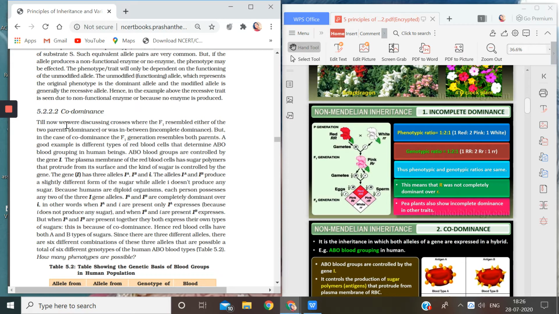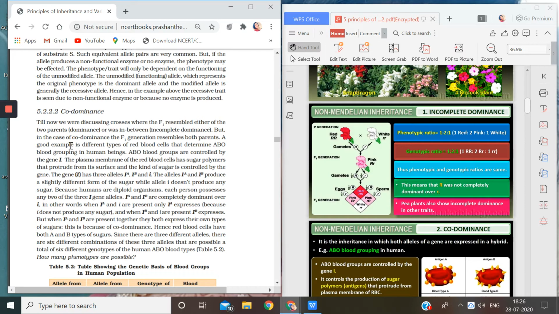In case of dominance, the progeny resembled only the dominant parent. In case of incomplete dominance, the progeny was intermediate. It was not resembling any of the parents. But in case of codominance, the progeny is going to resemble both the parents.